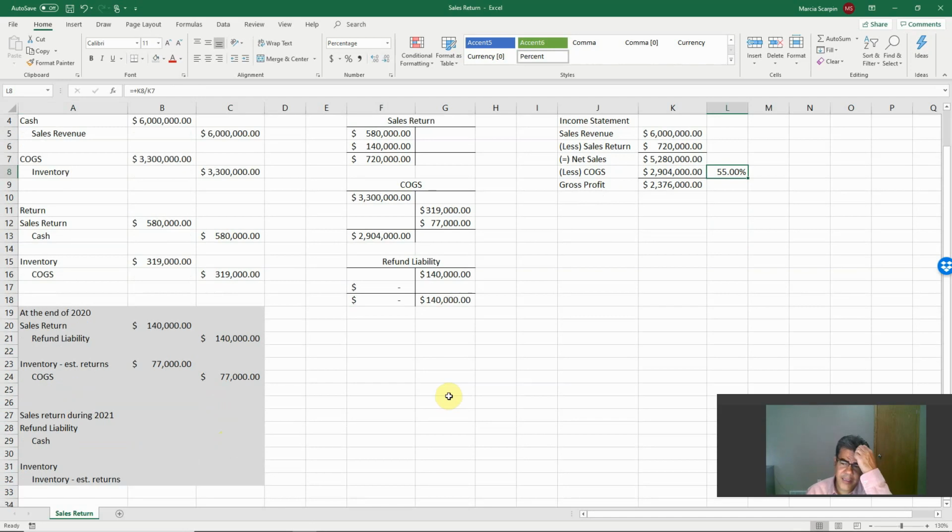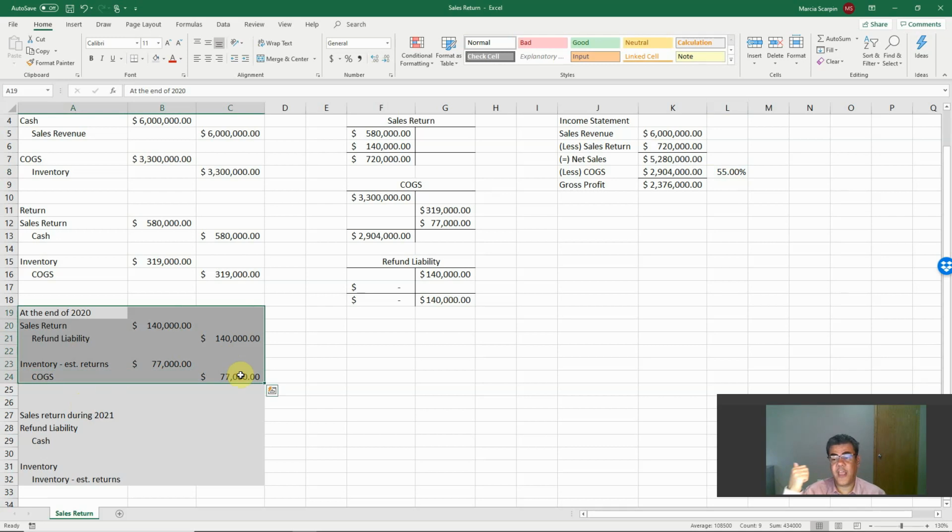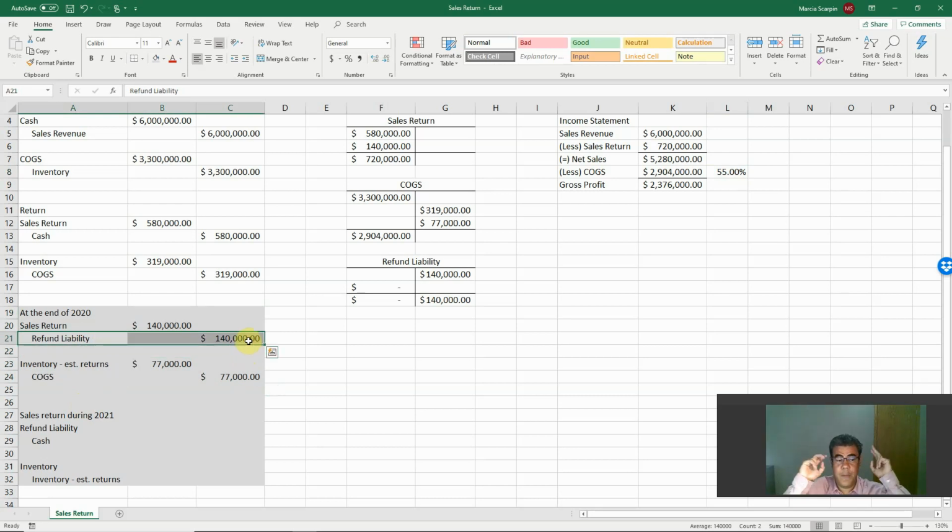Then, in 2021, we receive this product back. The first returns of 2021 will be from 2020; they will not be the sales return of 2021. The sales return of 2021 starts only when this refund liability is over. So when we receive the returns here, we pay this refund liability.